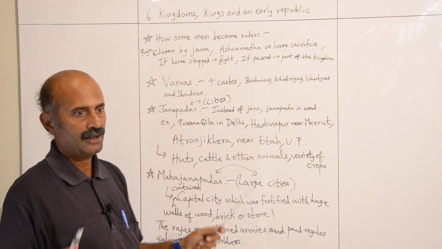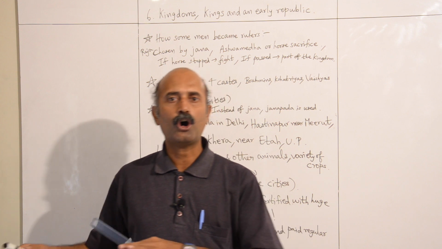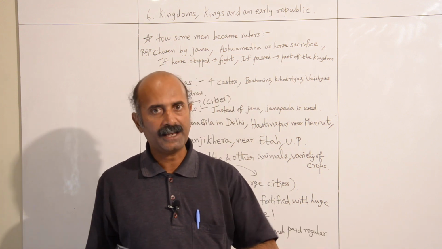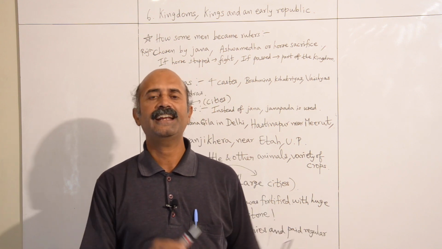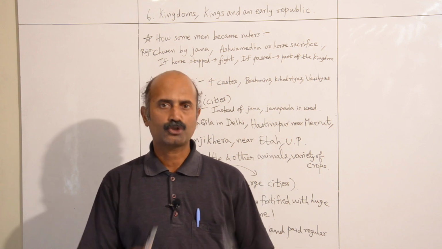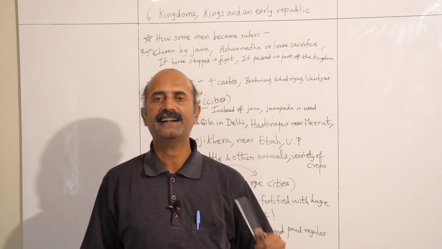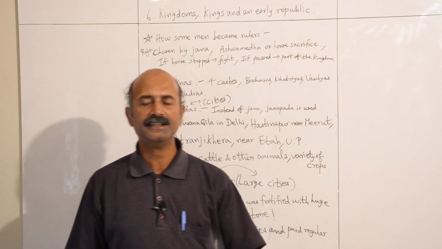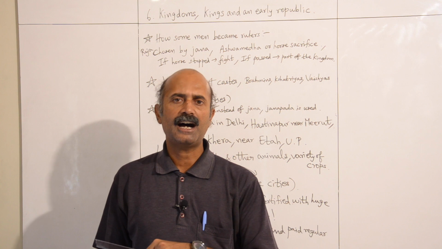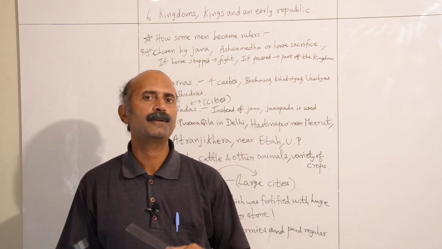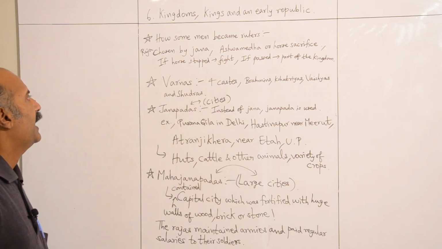So what happens is a special horse is selected by the king, and it is guarded by the king's men, and that horse is led to roam around freely throughout the kingdom, wherever the Raja wanted to become the king or the ruler. If any of the neighboring leaders stopped the horse and blocked the way, then this Raja had to fight and defeat them. If the Raja is able to defeat that person, he is able to conquer the kingdom. Otherwise, if the other leaders let the horse pass through, they become part of the Raja's kingdom. So in this way, the leaders were chosen during the Vedic times.